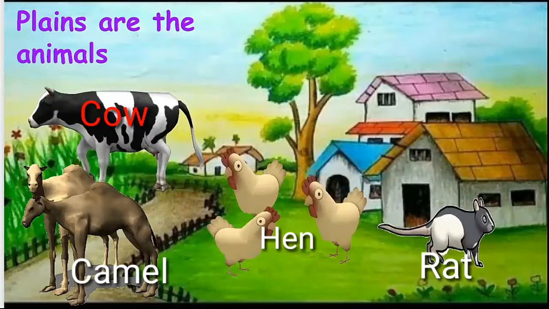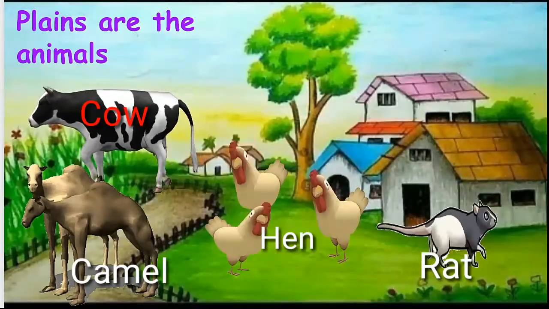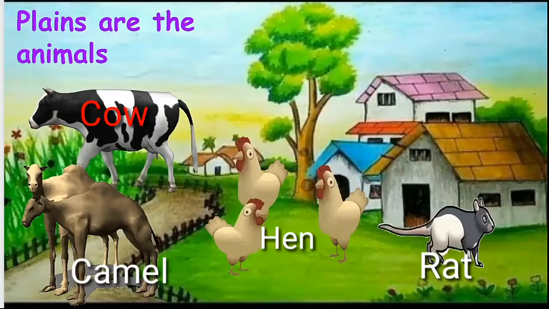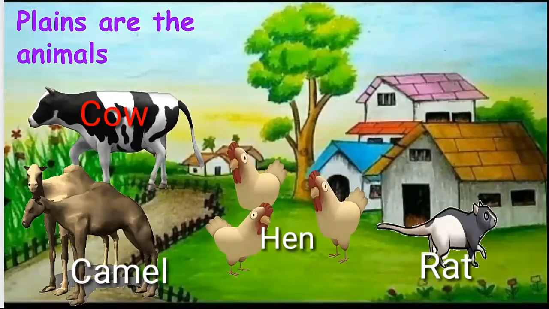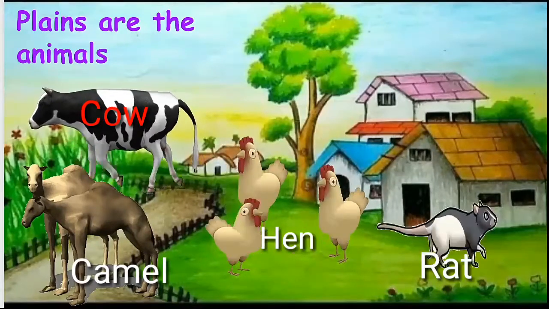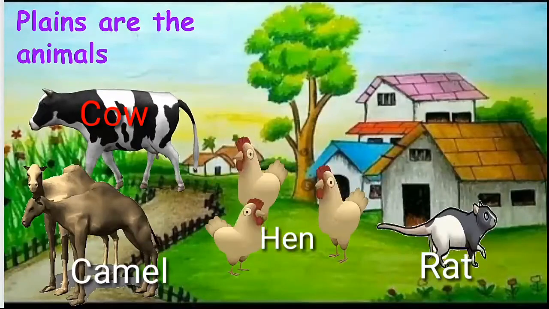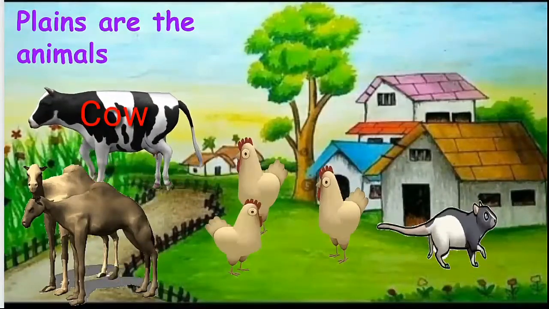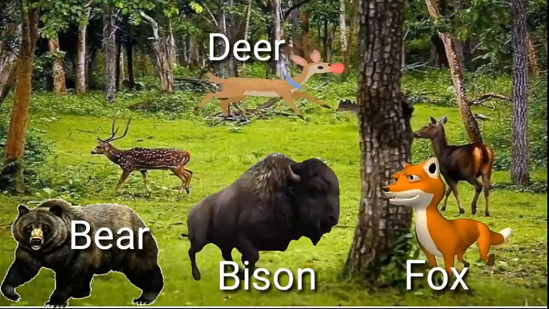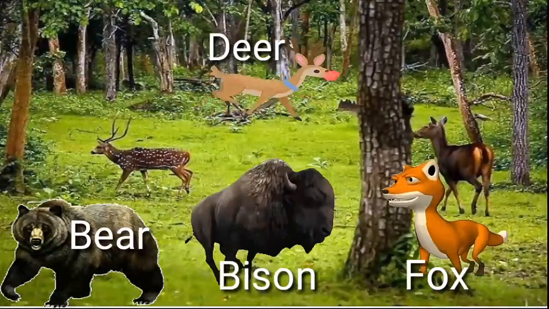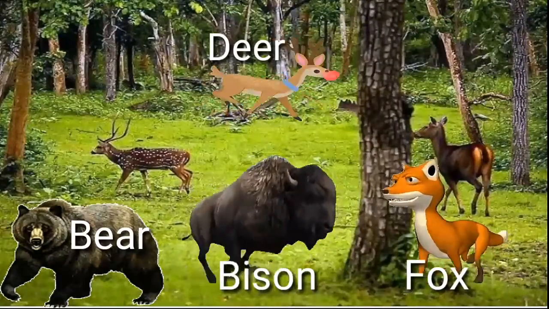Plains are the habitat of animals such as rat, cow, camel, hen, etc. Forests are the habitat of animals such as deer, fox, bear, bison, etc.